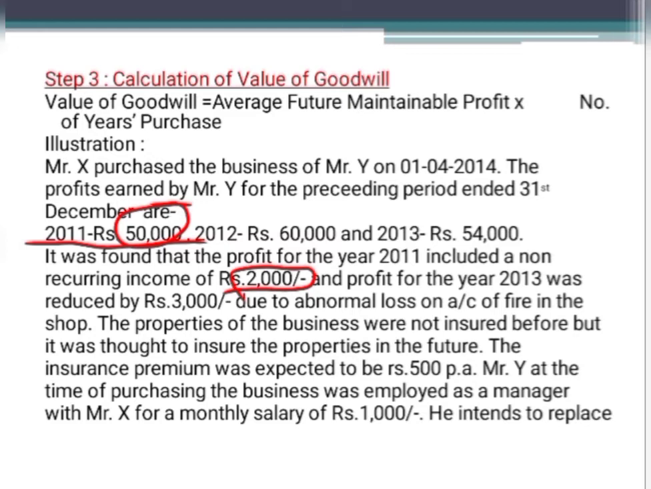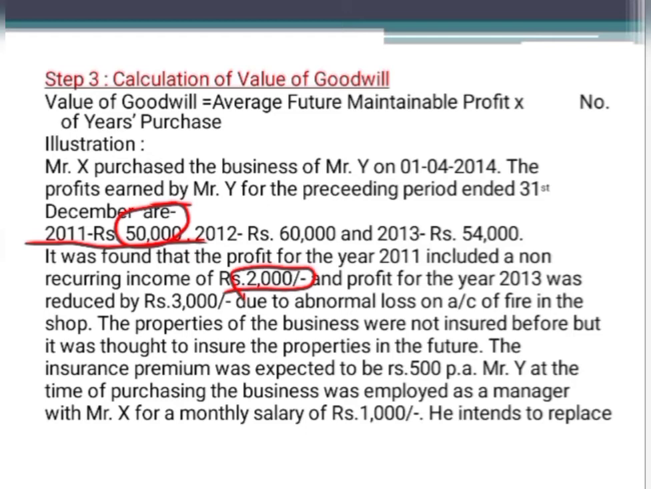So I once again explain this point. The profit of 2011 included non-recurring income. Whenever non-recurring income is shown in the profit and loss account, because of that in the year 2011 profit was increased, that is 50,000. But in order to have normal profit which is recurring in nature, you have to exclude that. Excluding is nothing but you have to deduct it from the profit of 2011, that is 50,000 minus 2,000, in order to calculate the recurring profit because of your operation.